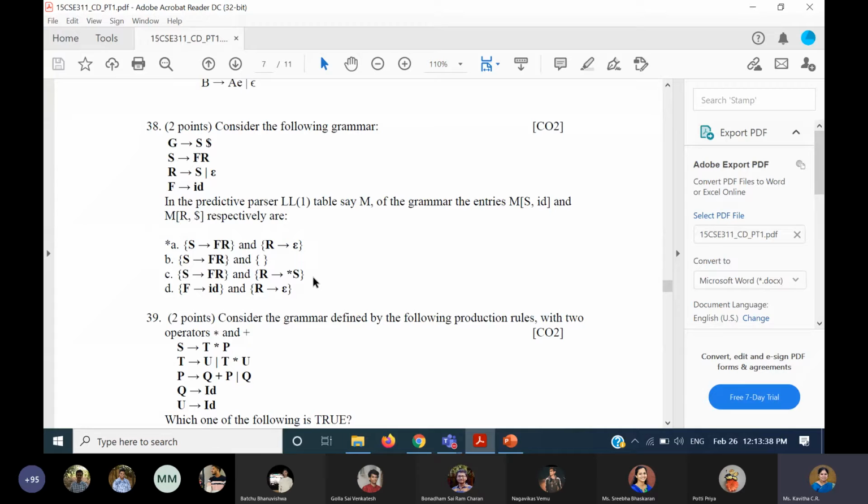So this is just the entry. Instead of giving the entire problem, we only ask you to fill a few cells. So only two cells you have concentrated on. The first one is based on the first set of S, and the second one is based on the first set as well as the follow set, because epsilon is there. That will be the more appropriate answer, and other options are not suitable for this.